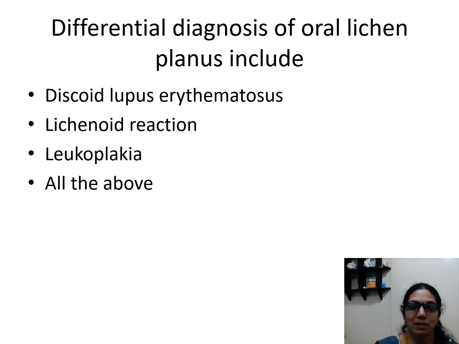Next question is, differential diagnosis of oral lichen planus includes discoid lupus erythematosus, lichenoid reactions, leukoplakia, or all the above? Because oral lichen planus is a red and white lesion or completely white lesion, we need to include in the differential all the white lesions and all the red and white lesions. The answer is all the above.